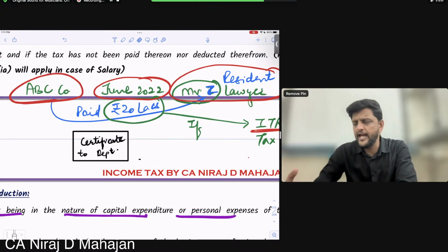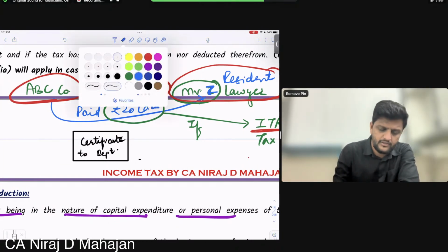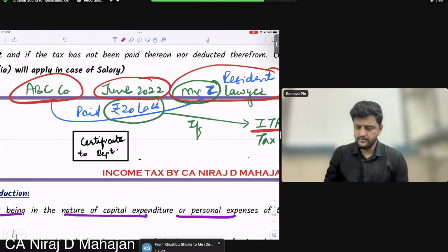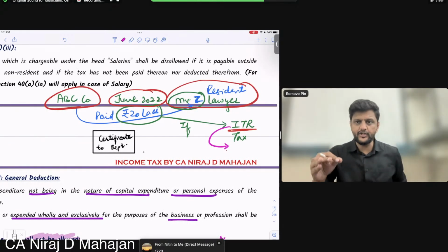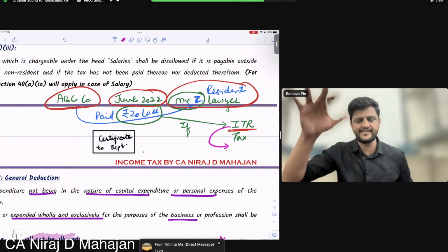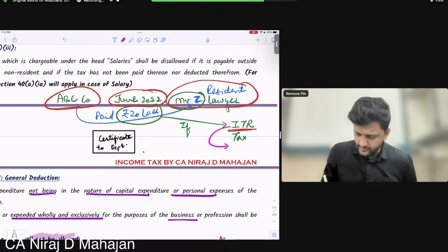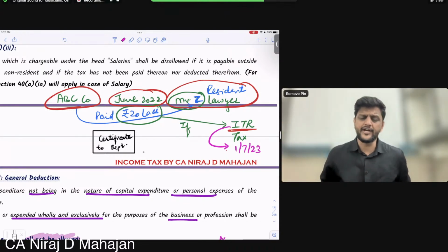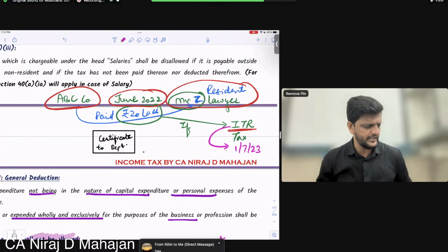So what is the date of deduction and payment to be deemed or assumed? The date of filing of income tax return by Z, our payee. So if Z filed on 1/7/23, that date we will take as the date of deduction as well as the date of payment. If Z filed later on, then the later date will be taken as the date of deduction and payment by the company.